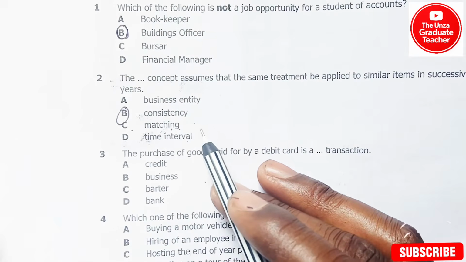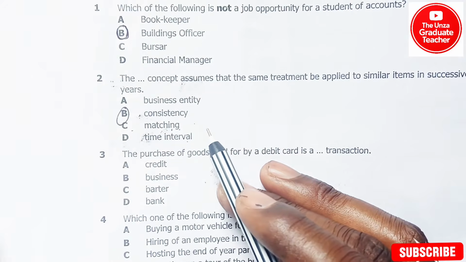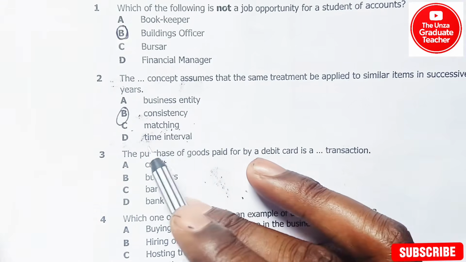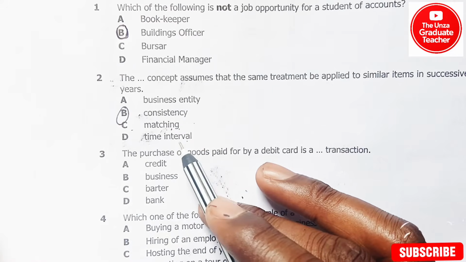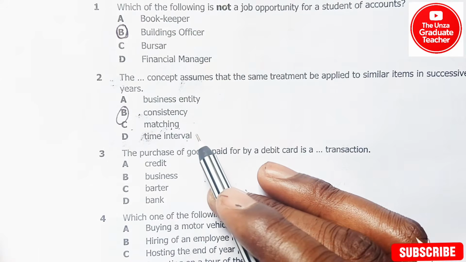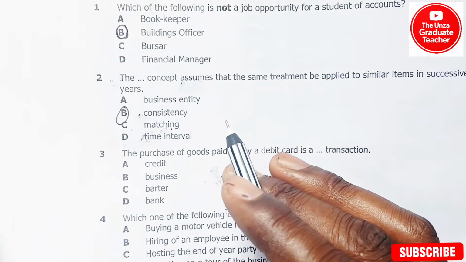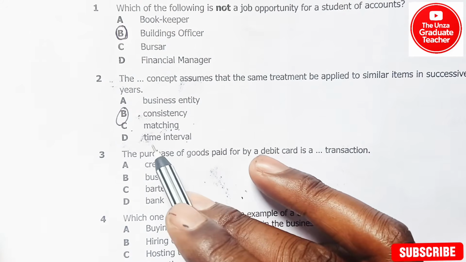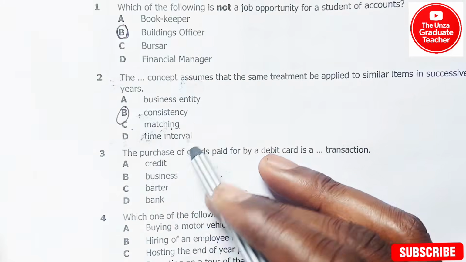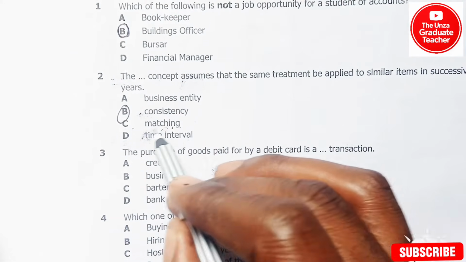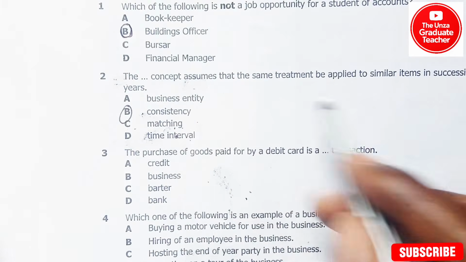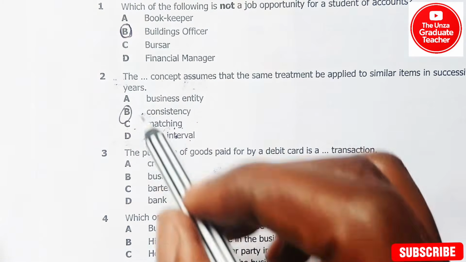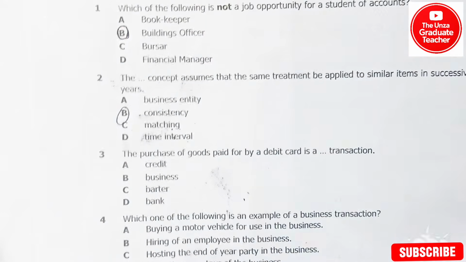When you talk about time interval, it relates to reporting periods, for example monthly, yearly. So this one relates to reporting periods, not to the concept that they are talking about here. So the answer here is supposed to be consistency.